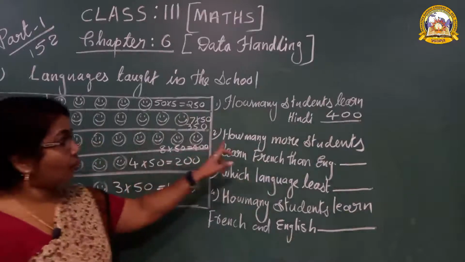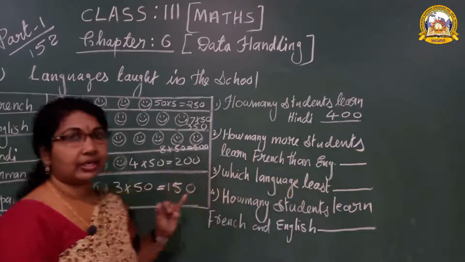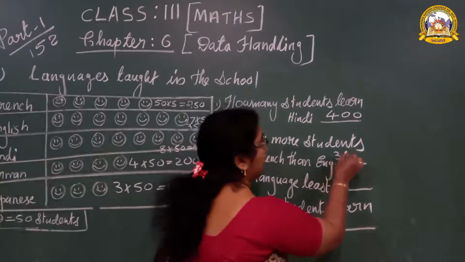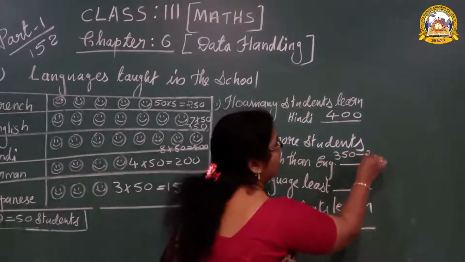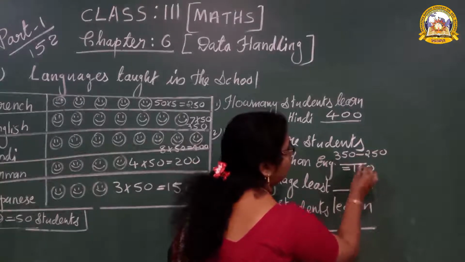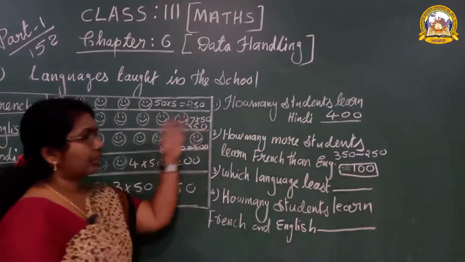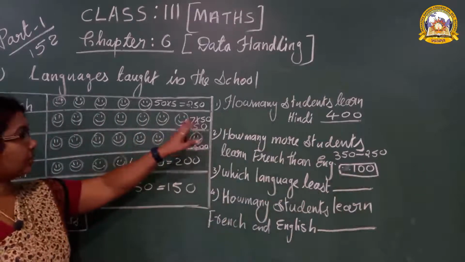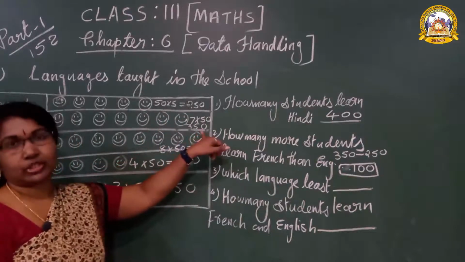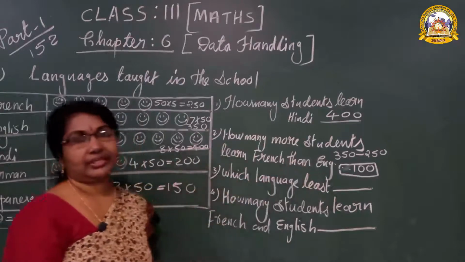Next, second: how many more students learn English than French? 350 minus 250. So our answer is 100. Understood students? How did you get 100? Both we have to subtract. French 250 students, English 350 students. So 100 students more learned English.